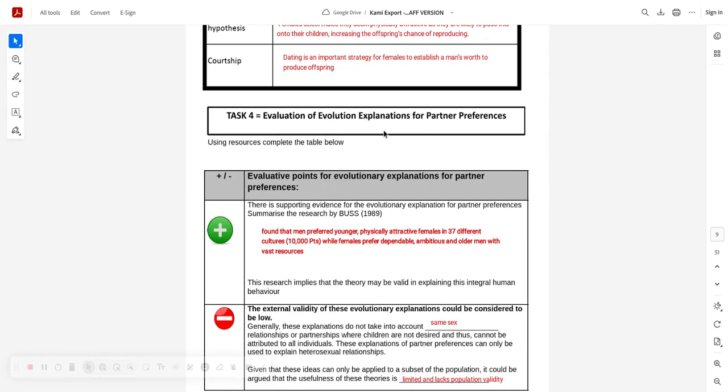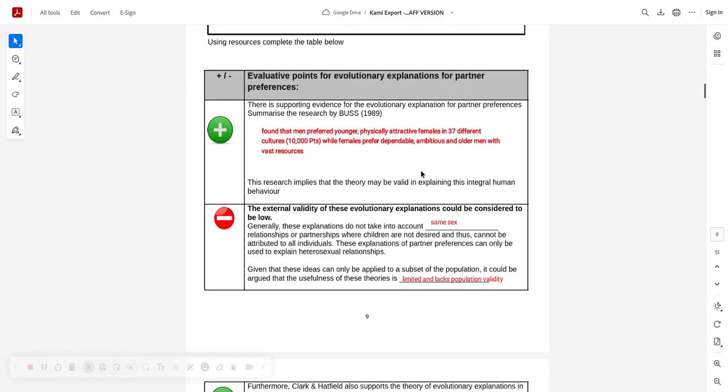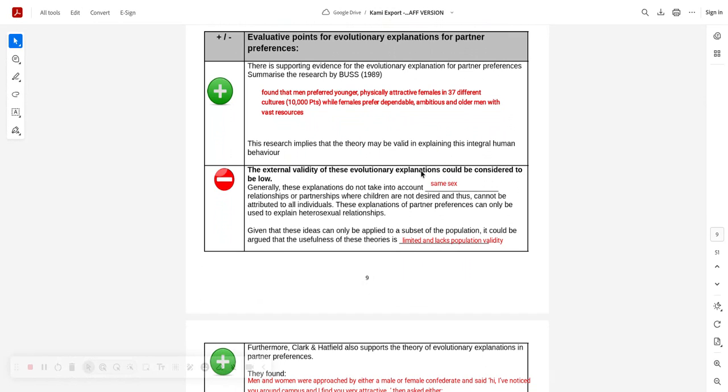Not too concerned about the topic, it was just on last year, but they have got a history of repeating questions, so be on your toes, okay? Now how do we evaluate this? Well, of course we go for evidence, and you've got cross-cultural evidence here by Buss, a huge study.